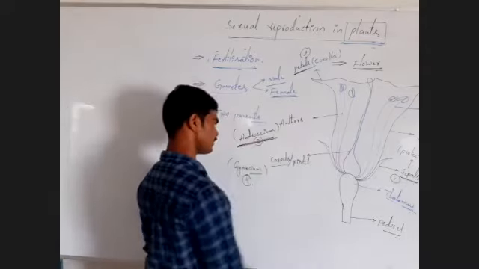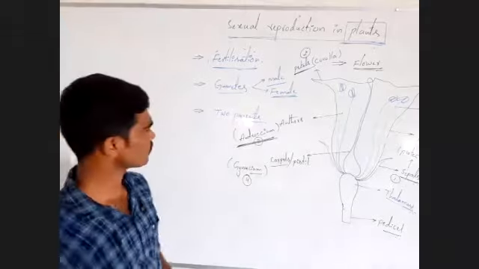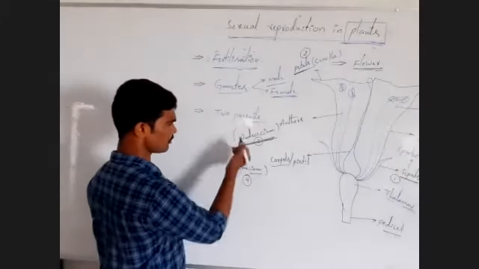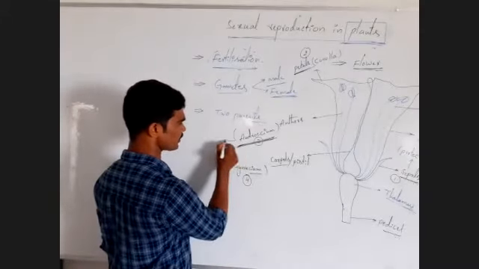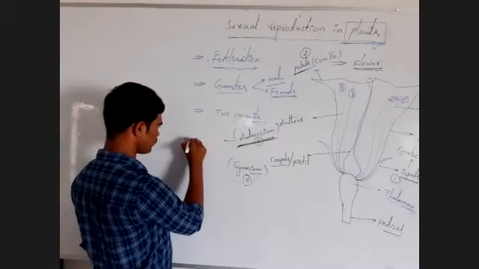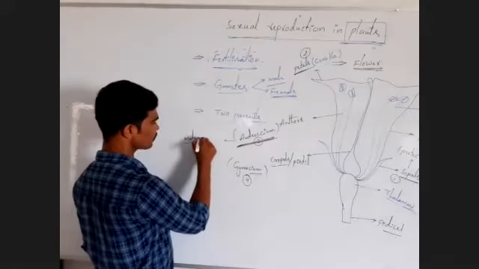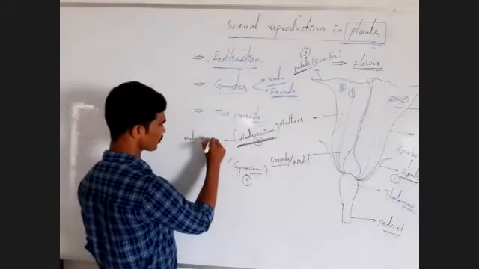A very important floral appendage. This is androecium. What is the main role of androecium? Here, androecium is actually the male reproductive part. Very important, remember: androecium, male reproductive part.